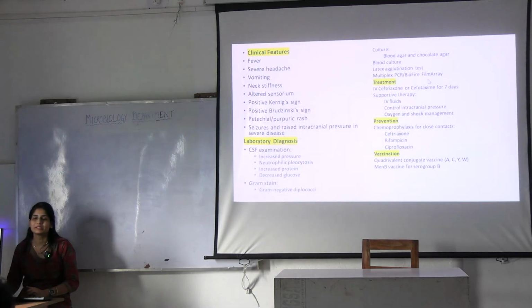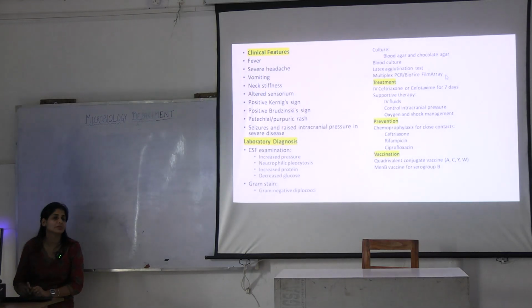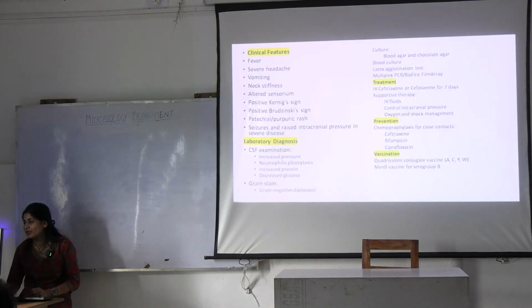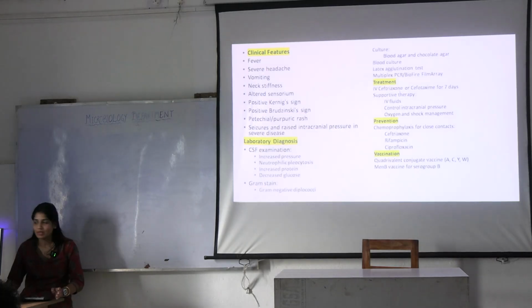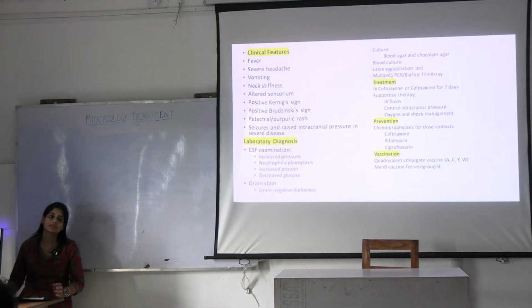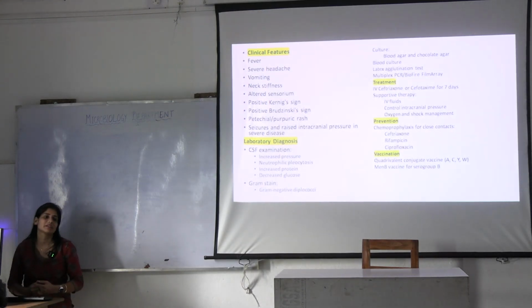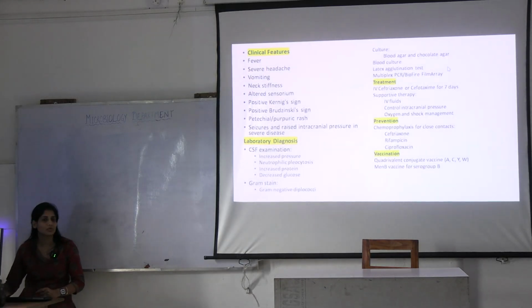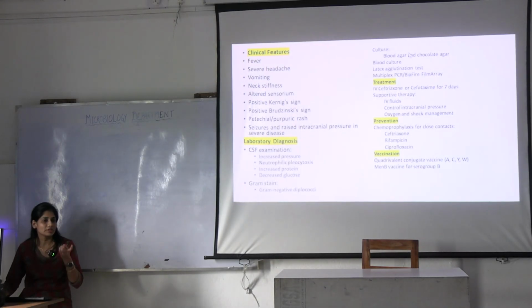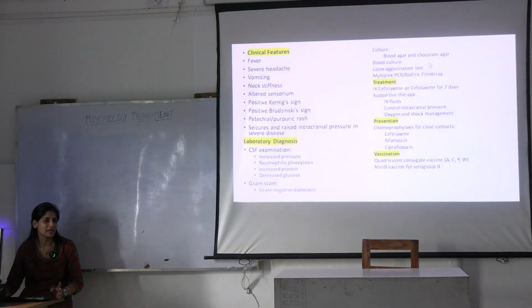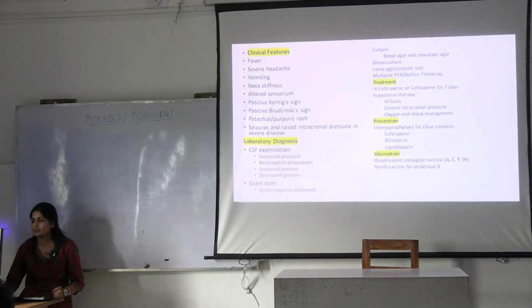There's something called multiplex PCR or BioFire FilmArray. What is it? This BioFire FilmArray is also a PCR. Why is it multiplex? Because you can test together many organisms, including viruses, bacteria, parasites sometimes, because we are providing them with the control DNA. So it compares the two and you will get the causative organism whichever is there in the specimen. But of course, it's a very expensive business. What else can you do?